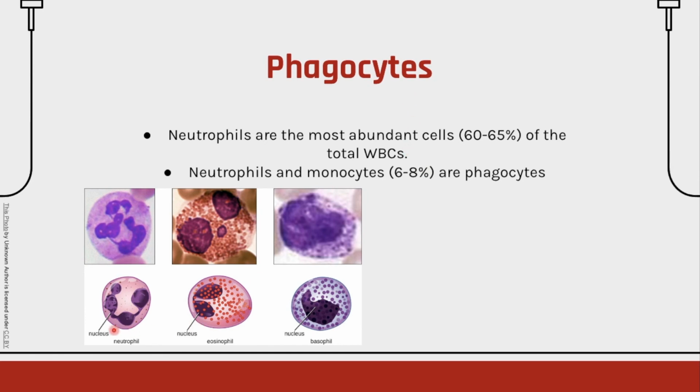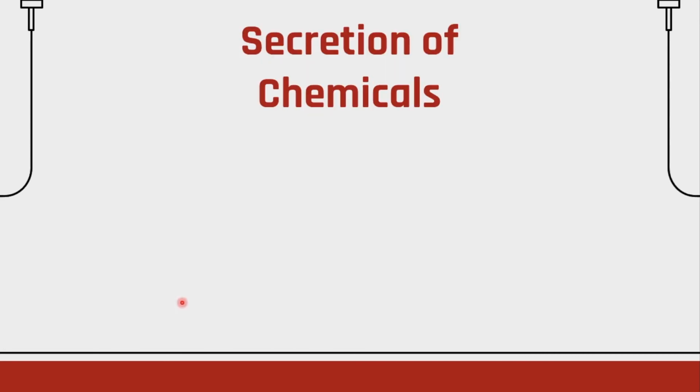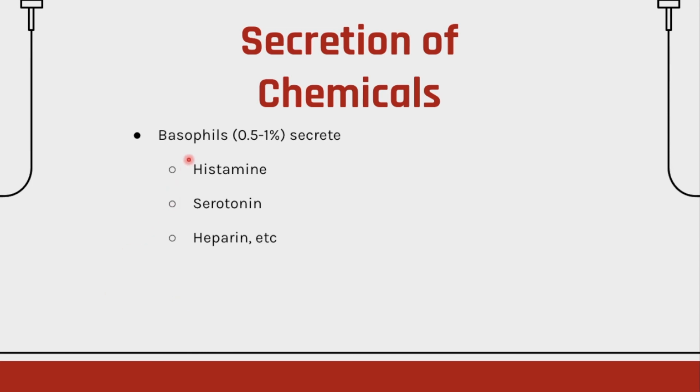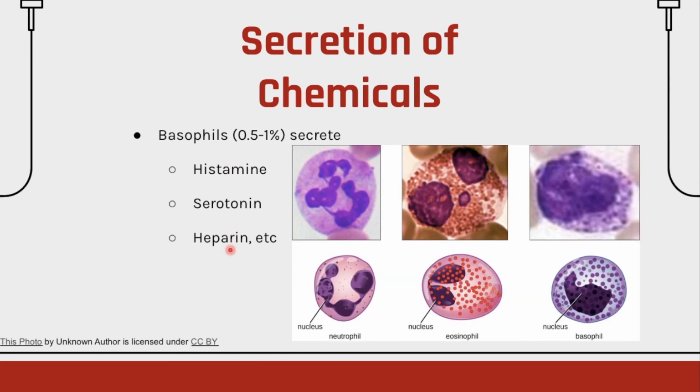So this is a neutrophil. I'm going to be referring to this image again in the next slides as well. This is a basophil. Neutrophils are the most abundant cells of the WBCs, 60-65% of them. Let's look at some examples of WBCs that help us by secreting chemicals. Basophils secrete them, they are about 0.5 to 1%, and they secrete histamine, serotonin, heparin, and more.